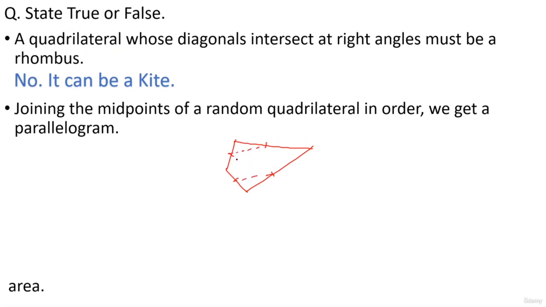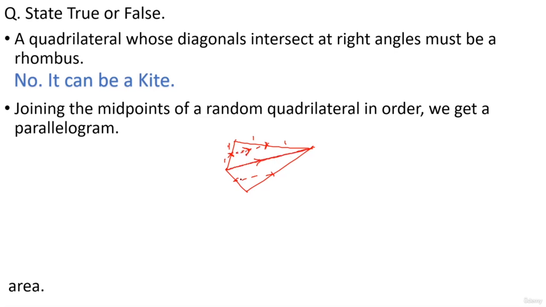Let me draw a line which is parallel to these two, by the midpoint theorem. The ratio will be 1:1 here, and 1:1 here too, right? Because these two are the midpoints. So if I join these two points, what I have is this line which is parallel to the third side of the triangle, by the basic proportionality or the midpoint theorem. So this dotted line I have formed is parallel to this side I have taken.